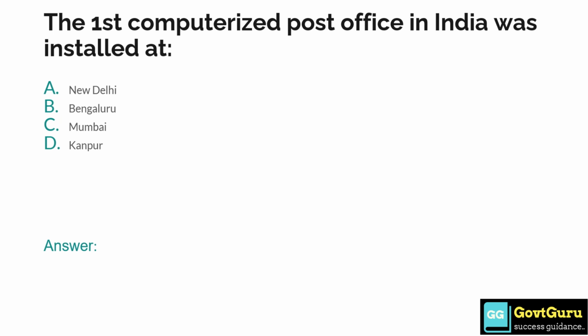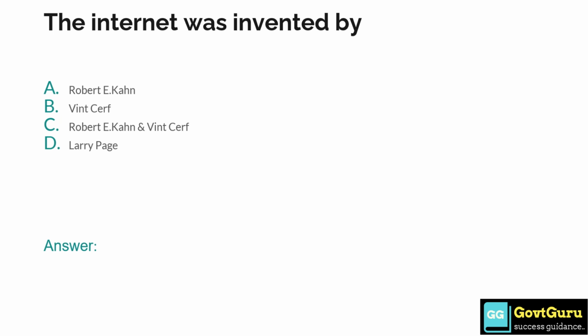The first computerized post office in India was installed at option A, New Delhi, option B, Bangalore, option C, Mumbai, and option D, Kanpur. So the correct answer is option A, New Delhi. The internet was invented by option A, Robert E. Kahn, option B, Windsurf, option C, Robert E. Kahn and Windsurf, and option D, Larry Page. So the correct answer is answer C, Robert E. Kahn and Windsurf.